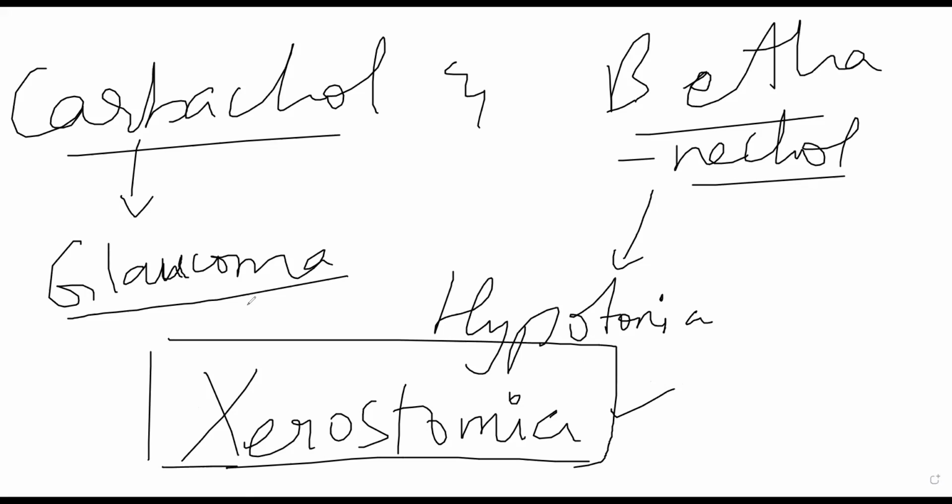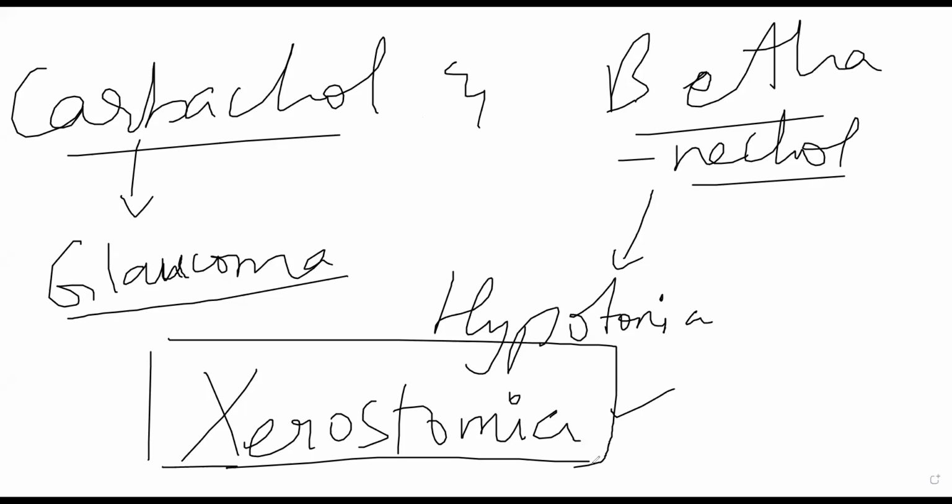What is xerostomia? Bethanechol is also used in xerostomia, or in certain cases you can use it in post-operative patients. Some patients have dry mouth. Some post-operative patients might have a paralytic ileus. Their ileum might become paralytic, because of which they might have indigestion or specifically constipation. In that condition, to treat paralytic ileus, you can give these esters of choline.